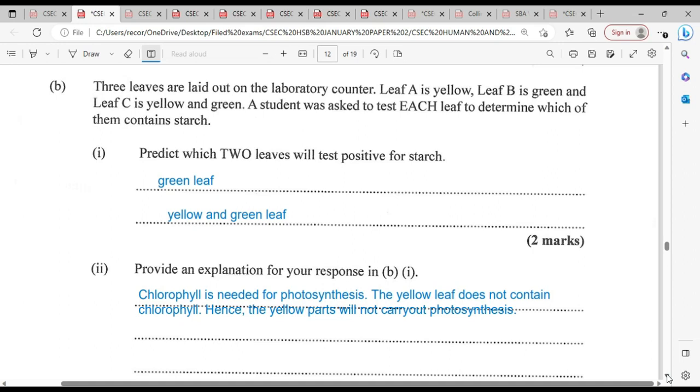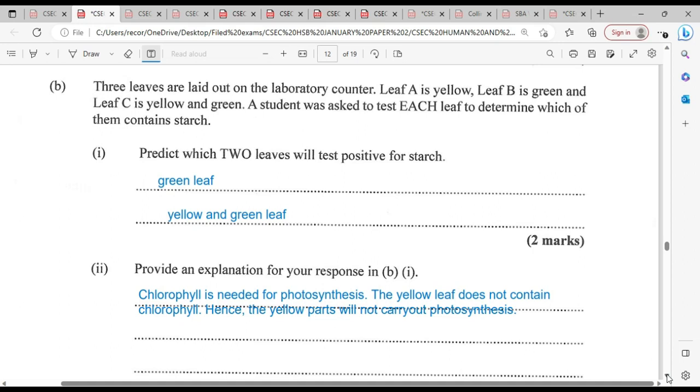So you're using iodine as a reagent here to test for starch, and if starch is present, you're supposed to get a blue-black color. Now, for this particular question, it pretty much wants you to determine whether or not chlorophyll is needed for photosynthesis. Now, the yellow leaf, or it could be white, will not have chlorophyll. And in the yellow and green leaf, or white and green leaf, the yellow area or the white area will not contain chlorophyll. So, of course, no photosynthesis will take place. Your answer here is going to be the green leaf and the yellow and green leaf, as the green areas of each leaf are going to be the areas returning the positive test for starch.